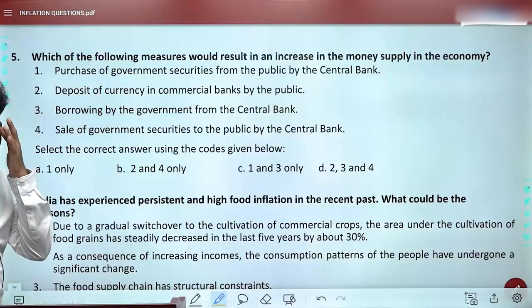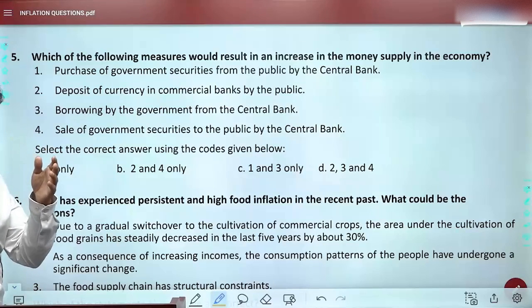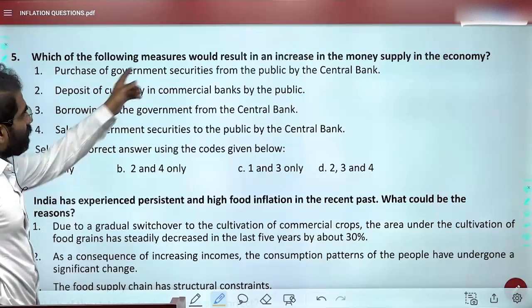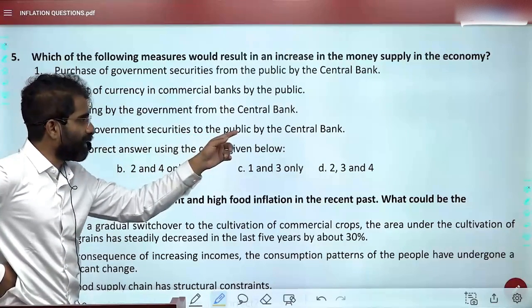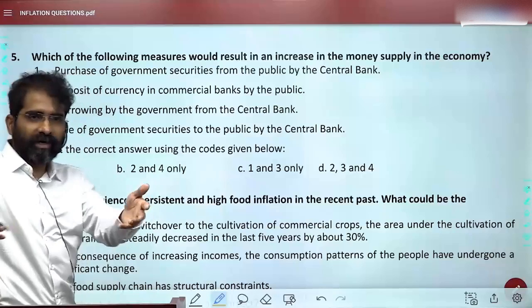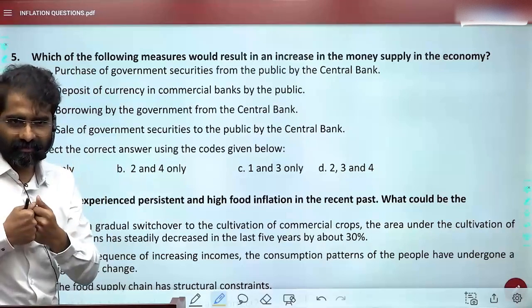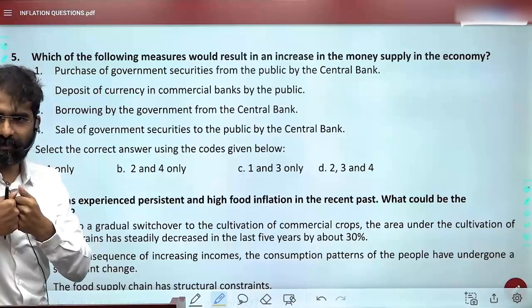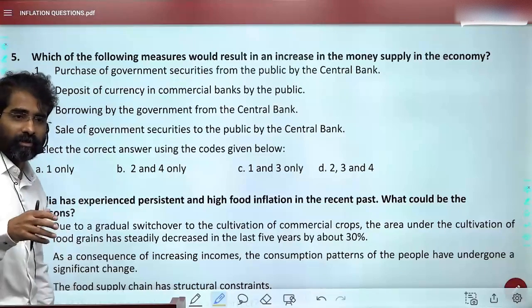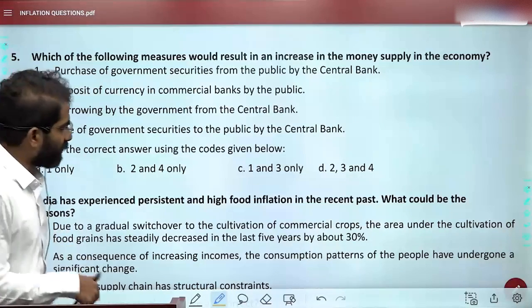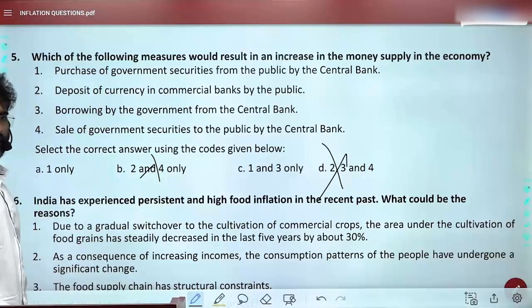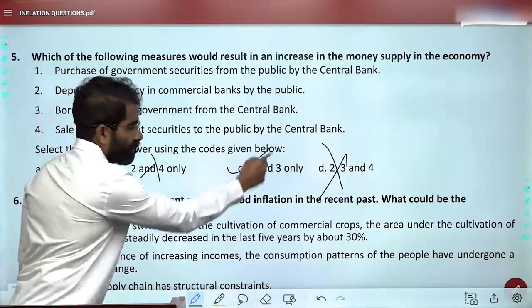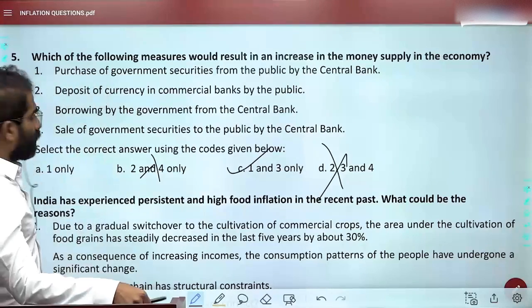See, first of all, sale of government securities to the public by the central bank means money is taken away from the market. So money supply should decrease. So obviously this should not be there. This also should not be there. Yes or no? Okay, so the only option. Is that okay?